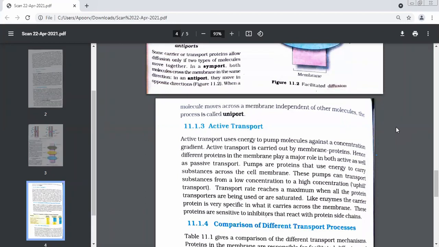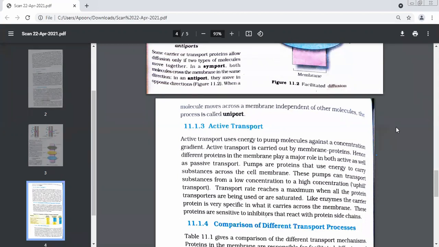Can I have the difference between pumps and porins? Porins are used in passive transport and do not use energy. Porins move substances from high concentration to low concentration. Which kind of transport is it, passive or active? Passive.